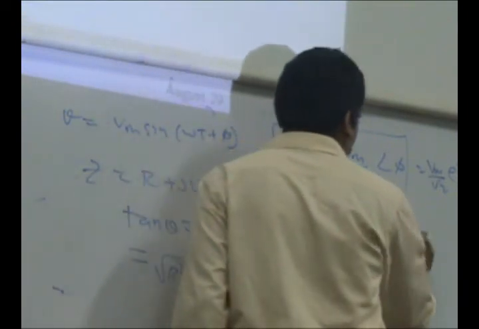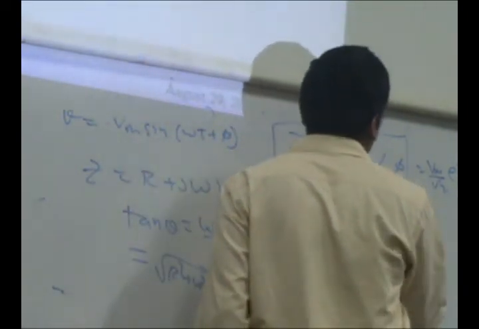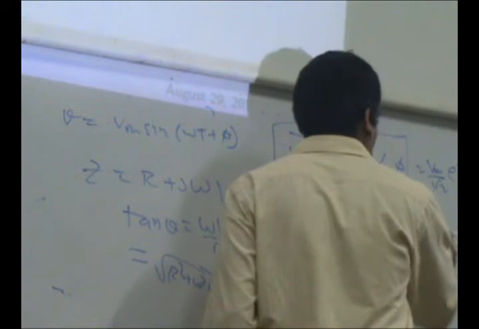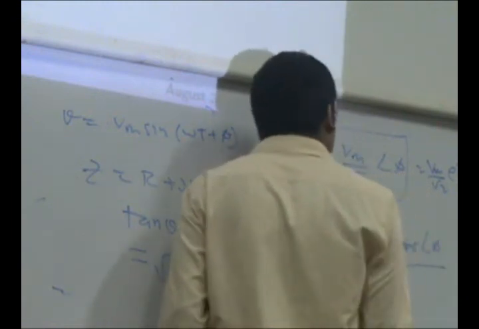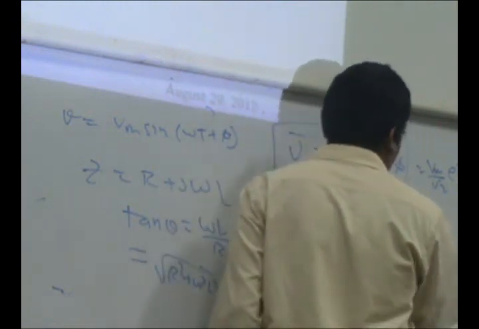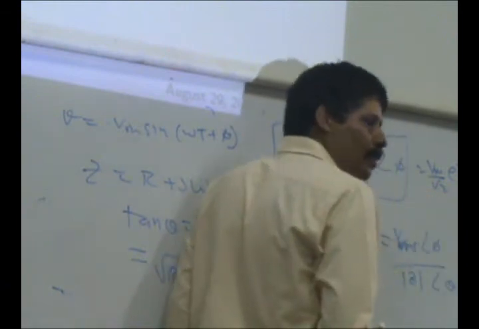So this is Vrms, this Vm by root 2 is the Vrms value at an angle phi, divided by mod of Z at an angle of theta.